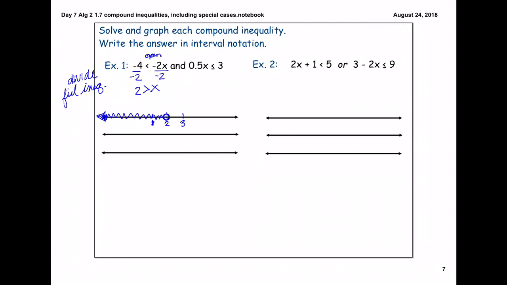Looking at the next part of the problem, we have 0.5. So if we divide by 0.5, we would get x is less than or equal to 6. So on the middle number line, we want to use 6 as our boundary point. We want to put a smaller number to the left, a larger number to the right. This one we're going to have a closed circle because it's an or equal to.